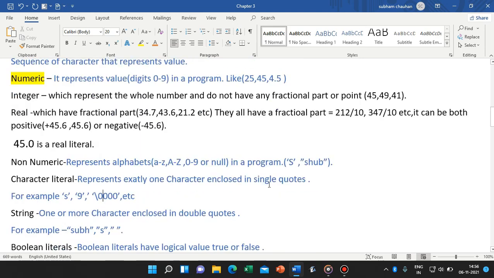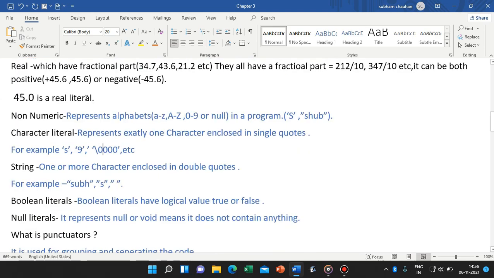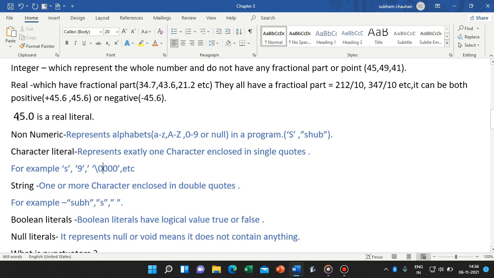They can also be positive or negative. 45.0 is a real literal, we have to know that. In mathematics we usually consider it an integer, but in the Java programming language we consider it a real literal. So next is non-numeric.